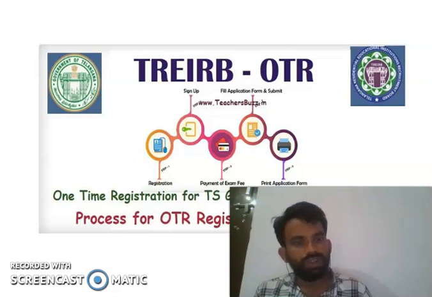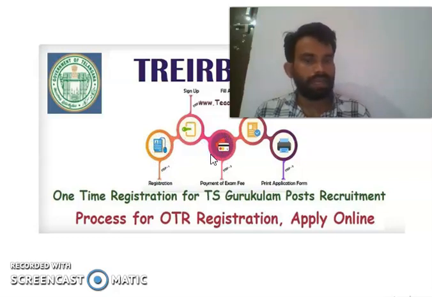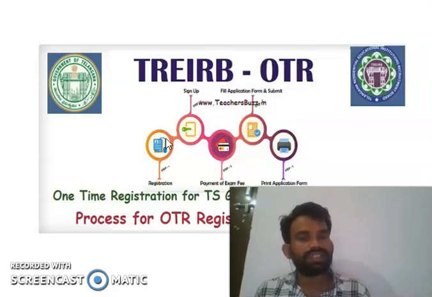First you need to go for one time registration for the TS curriculum post recruitment, then you will get an application OTR or registration. Then you go for sign up. First new registration, then sign up, then payment, then application, then you can take your printout. These are the five actual steps for applying for JL chemistry in residential educations.